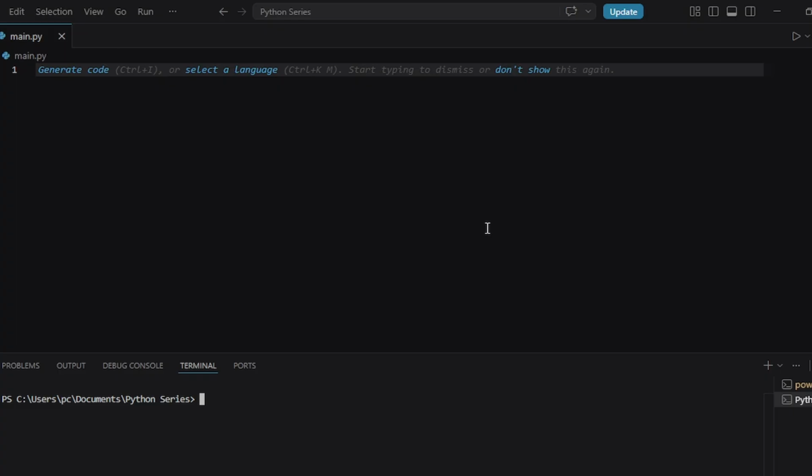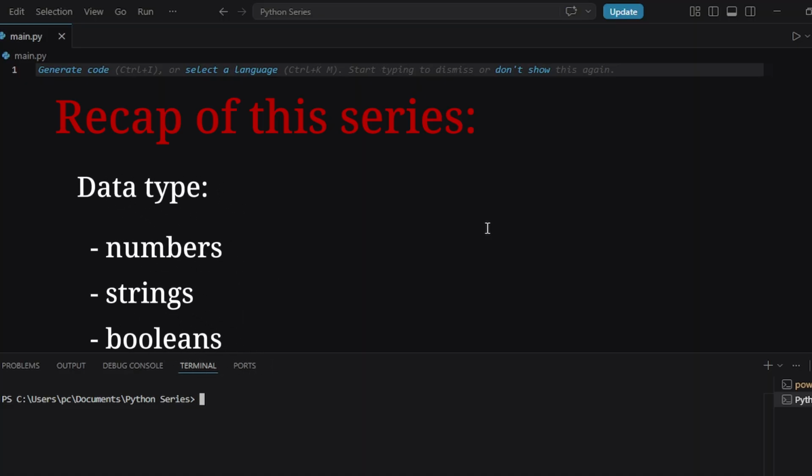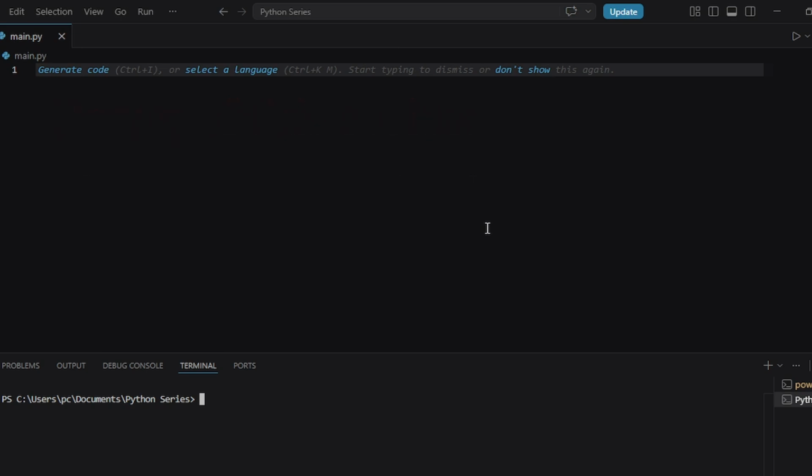Let me do a super fast recap of where we are in this series. You know how to store data in variables. You know numbers, strings, booleans, type conversion. You have used input to get data from the user, and you know how to make decisions with if, elif, and else. That is a solid foundation.